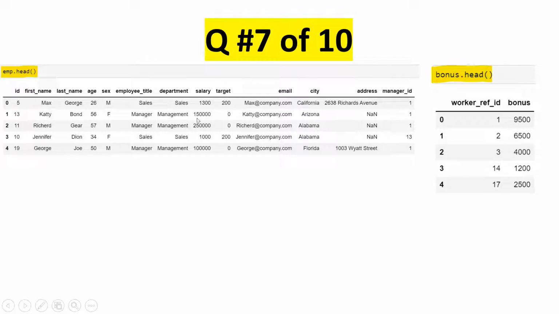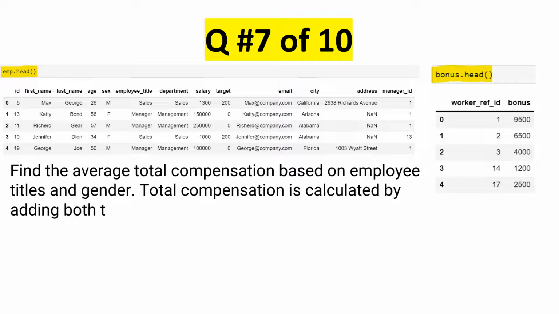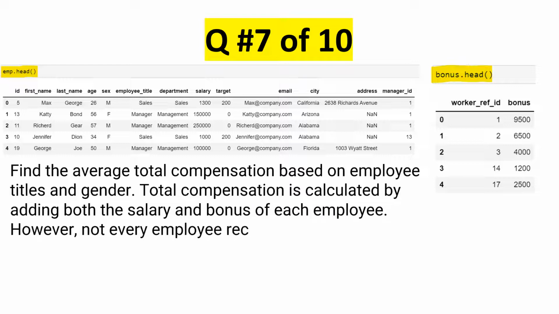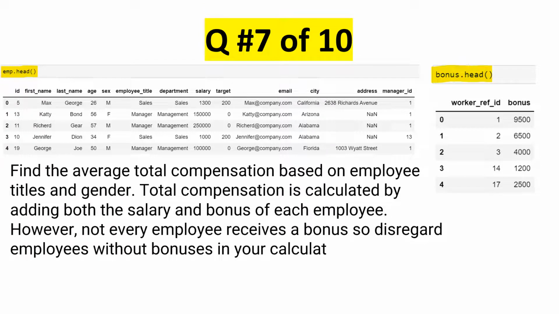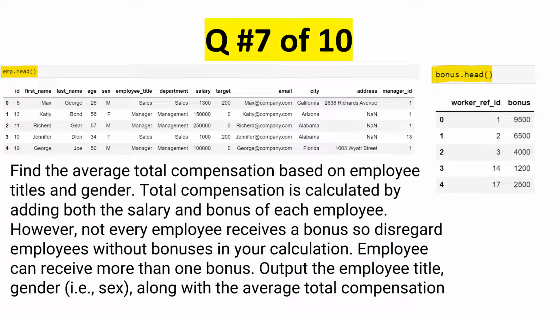In the employee table, you have salary, target, etc., and this is particularly the bonus table. Okay, so the problem statement is to find the average total compensation based on employee title and gender. Total compensation is calculated by adding both the salary and the bonus of each employee. However, not every employee receives a bonus, so disregard employees without a bonus in your calculation. An employee can receive more than one bonus. Output the employee title, gender along with the average total compensation.